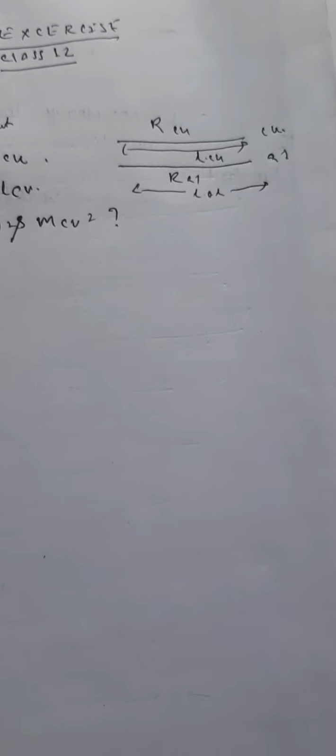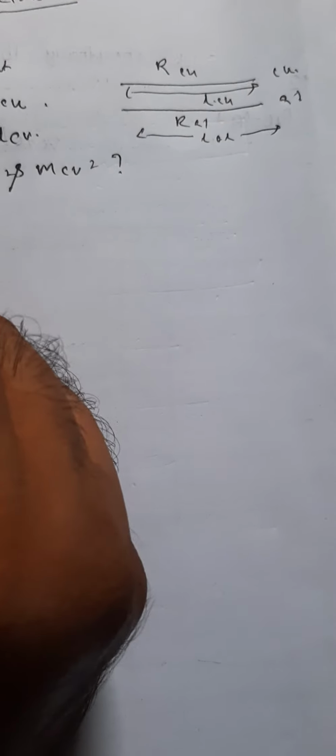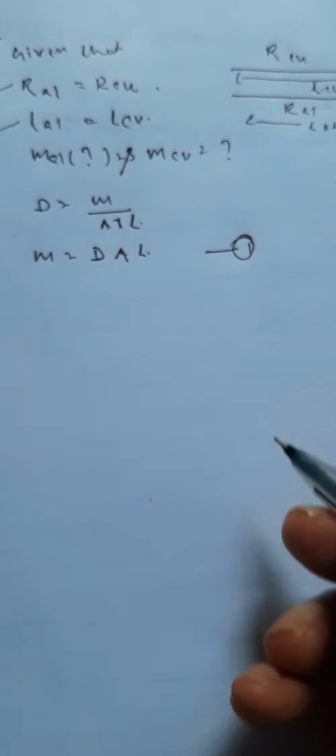Now find out which one is heavier. So first, to find the mass, density equals mass by volume, meaning area into length, so mass equals density into area into length. This is equation number 1.